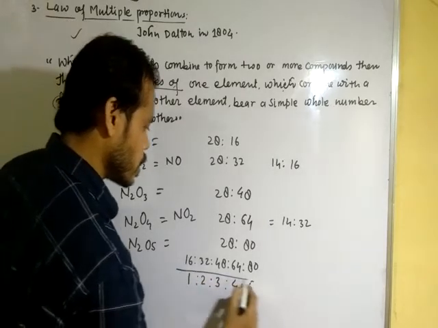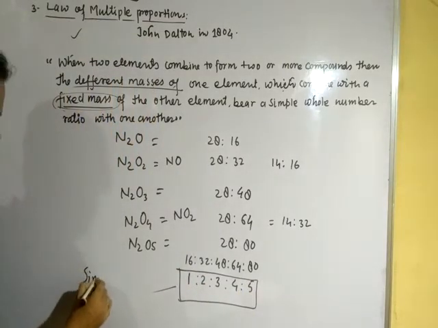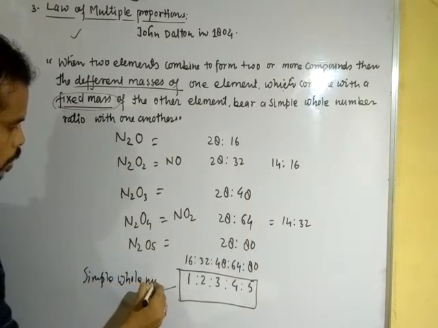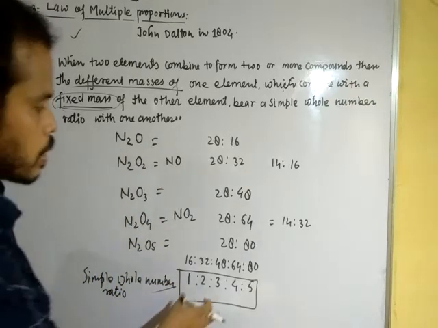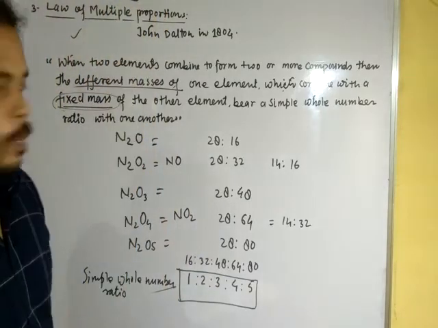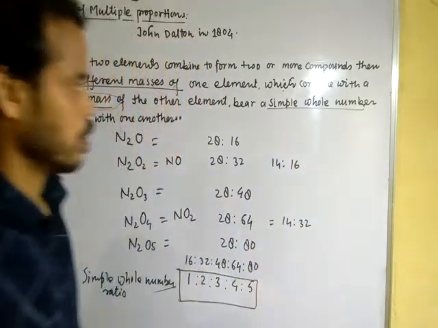That means this is a simple whole number ratio. Once again, this verifies the law of multiple proportions.